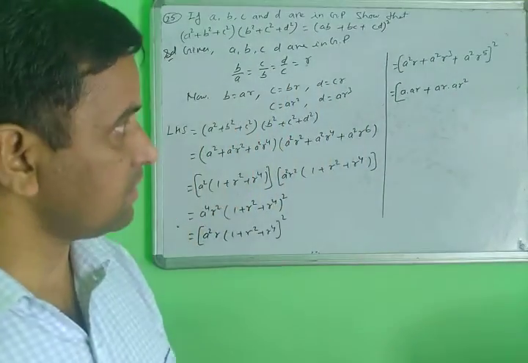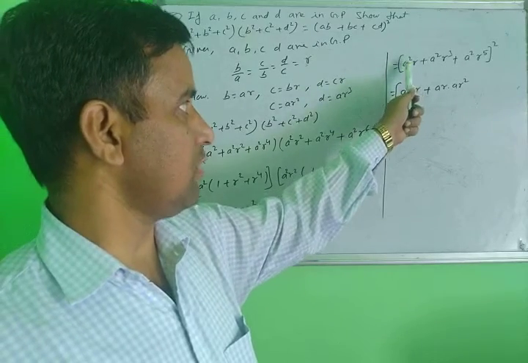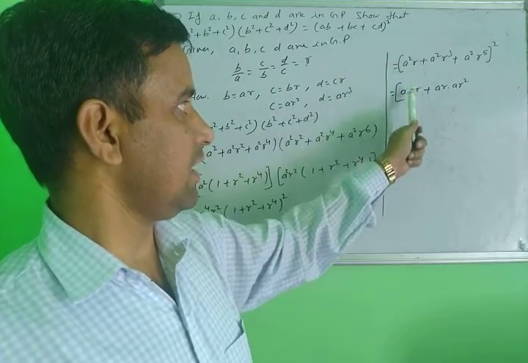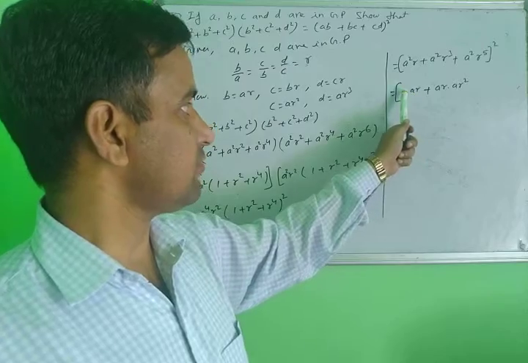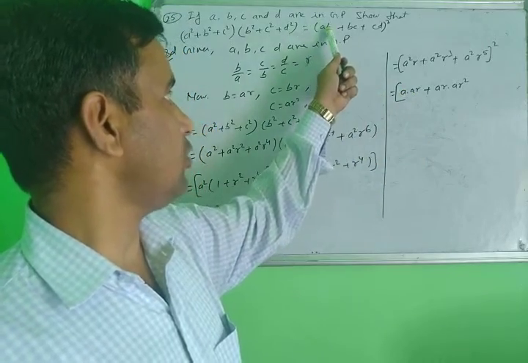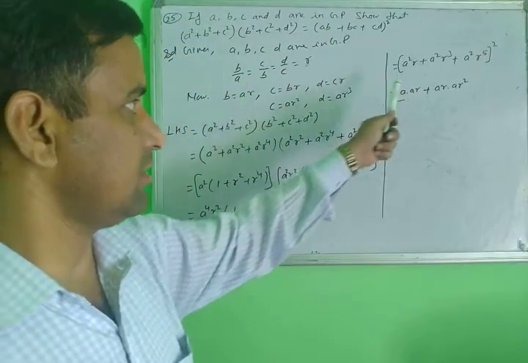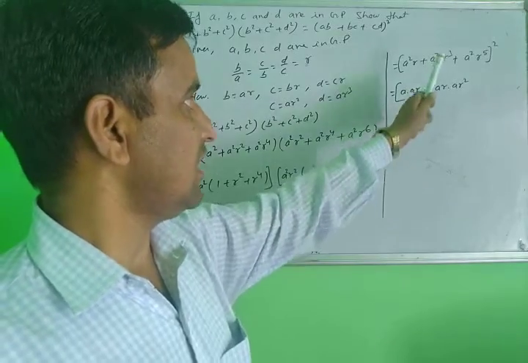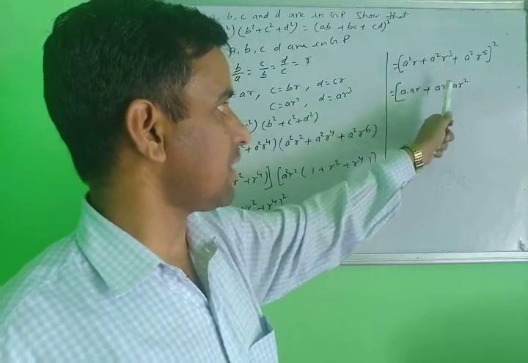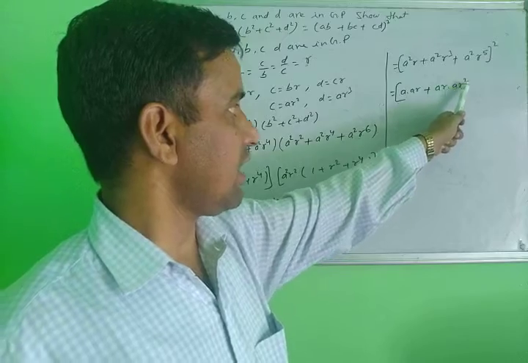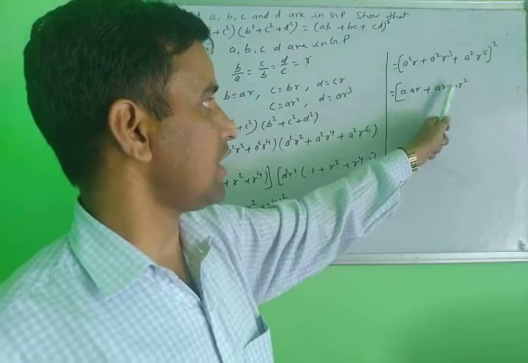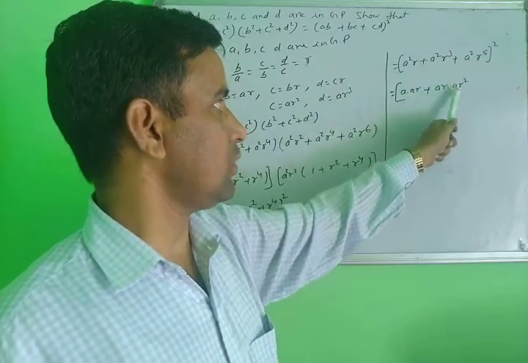Now check it. First term a squared r, break it down to A into AR, because the first term is A, and the value of B is AR, so AB. Second term a squared r cubed, break down into AR and AR squared: r into r squared is r cubed, or A into A, r squared.